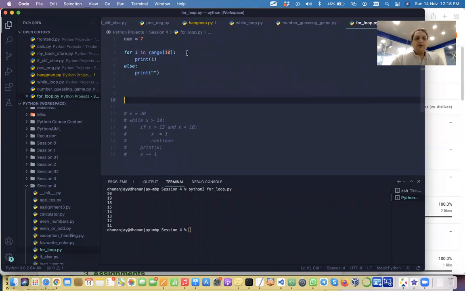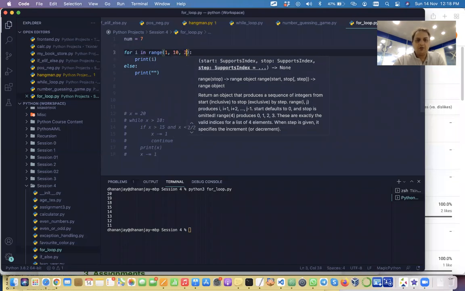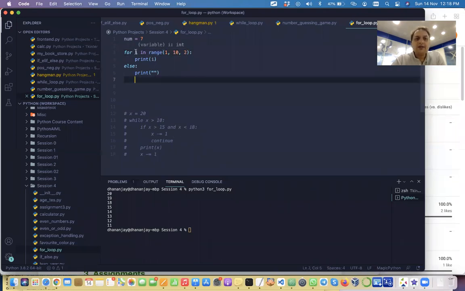Great. So that's what we are getting here. So if you're saying I in range, you can also have something like 1, 10, 2. It can be something like this also. In this case also, once this I has exceeded all the values, then it's going to execute this else block.